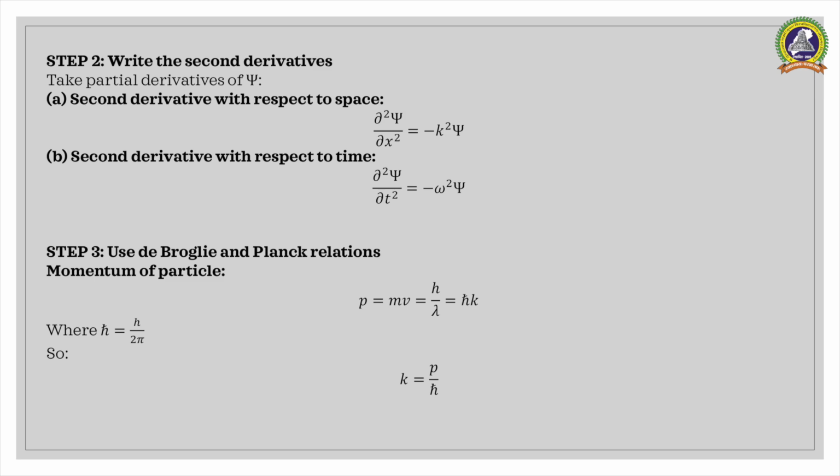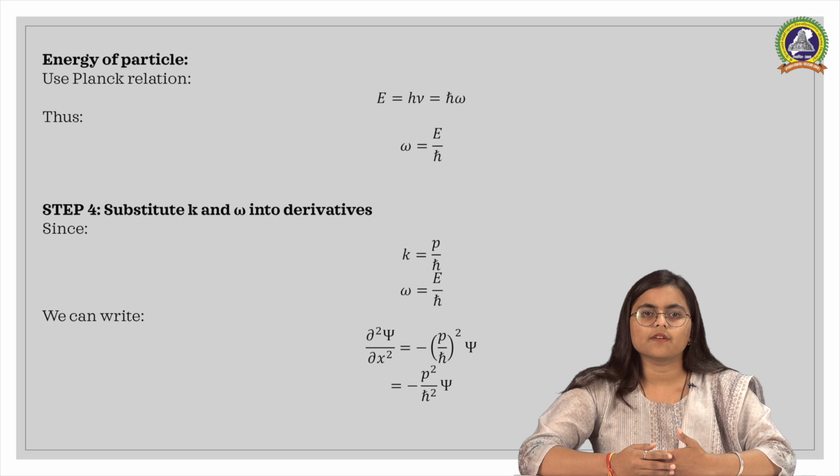The next step, use de Broglie and Planck relations. Now we connect the wave with the particle. For de Broglie, p is equal to mv is equal to h by lambda is equal to h cross k, where h cross is equal to h by 2 pi. So k is equal to p by h cross. Similarly, from the Planck relation, E is equal to h nu is equal to h cross omega. Thus, omega is equal to E by h cross.